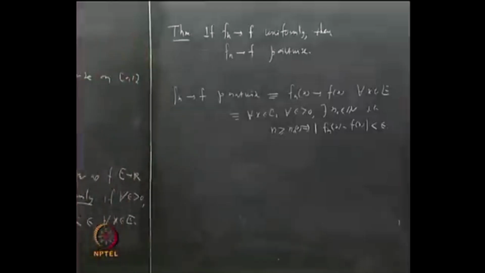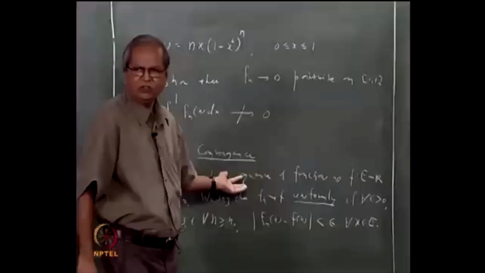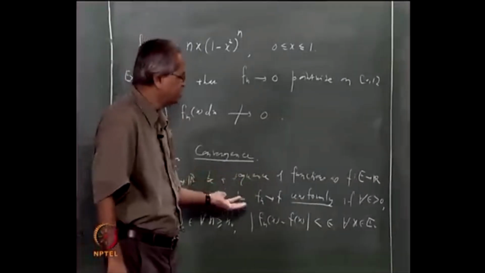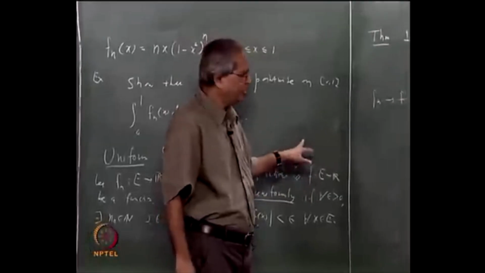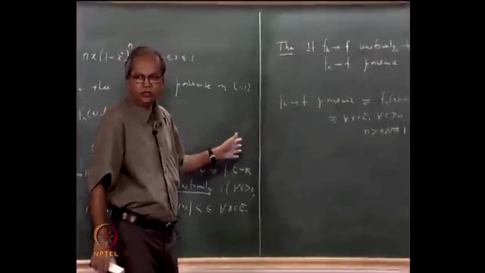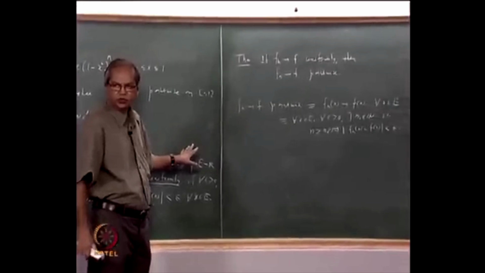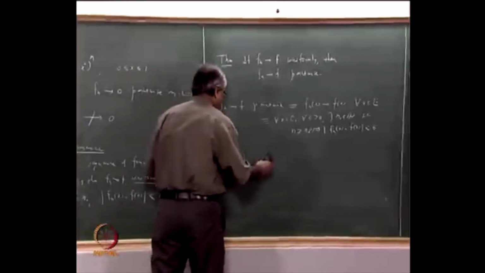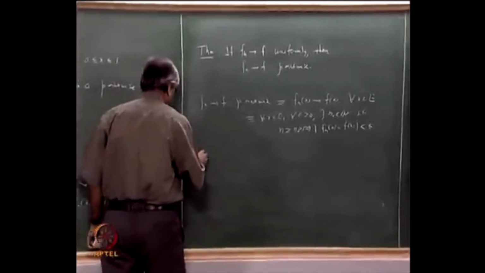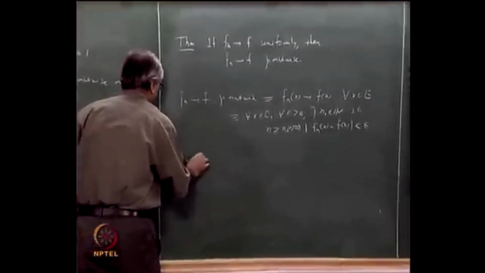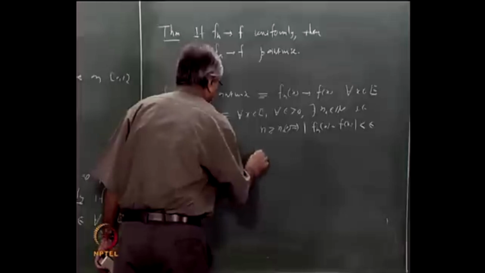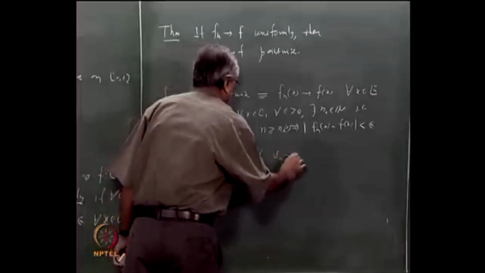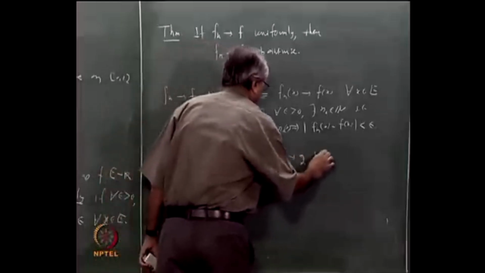Now this is about sequences. In a similar way, we can talk about series, because a series is after all nothing but a sequence of partial sums. You take the sequence of partial sums. Let us say Sn is equal to f1 plus f2 plus up to fn. If Sn converges to g uniformly, we say that the series is uniformly convergent.